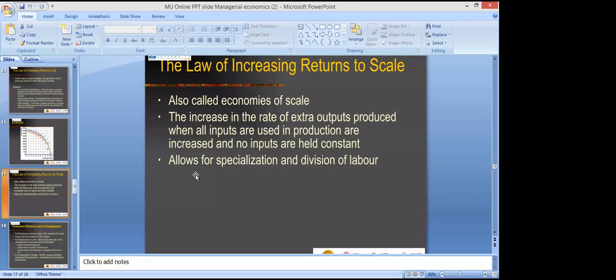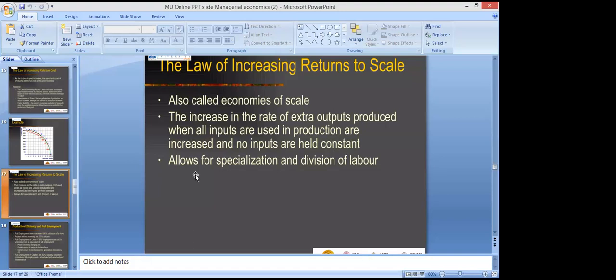We basically, in return to scale, deal with long run production function where no variables remain constant. For example, in the previous example, I said that land is fixed and labor is variable. But in long run, land will also change. We will also change the fixed factor, that is the land will change, right? So ultimately it will convert into return to scale, right? So it is also called economies of scale.